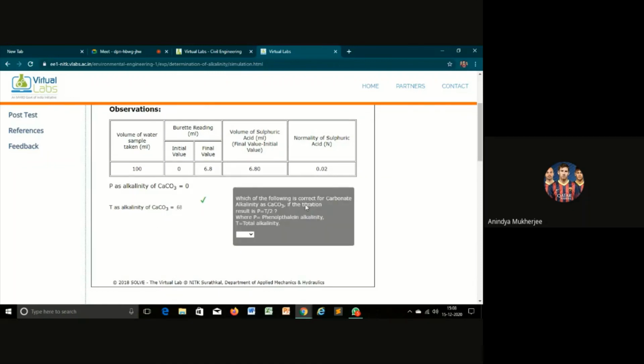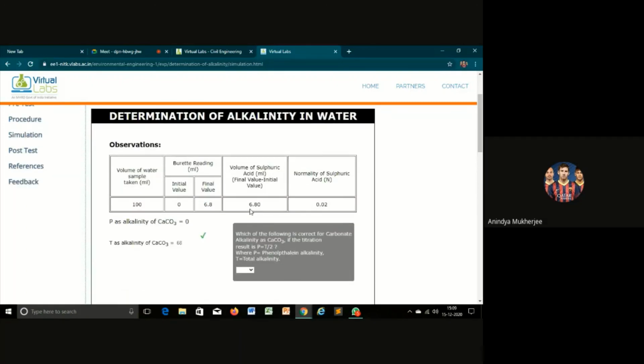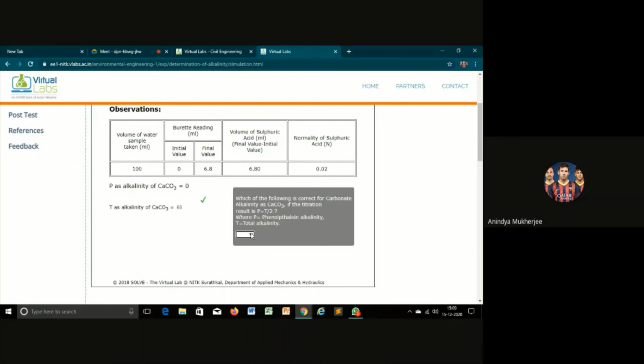Okay, which of the following is correct for carbonate alkalinity CO3 if the titration result is P? Okay, let's check. So it will be 2P.